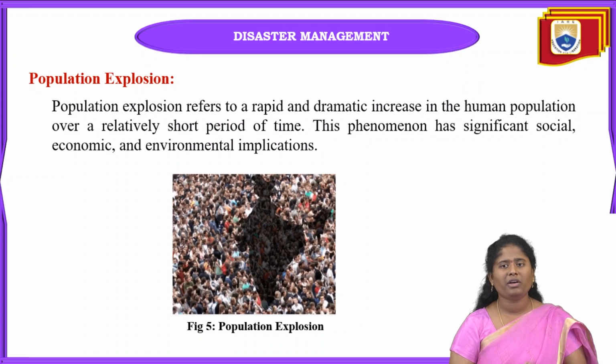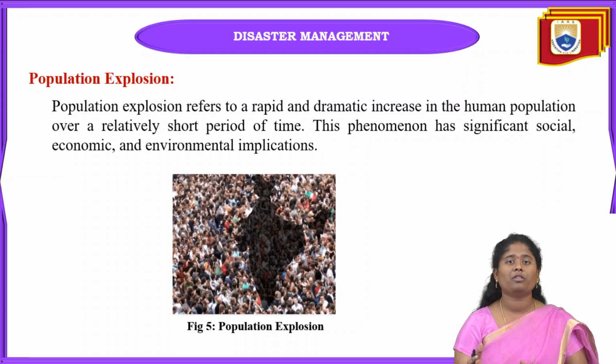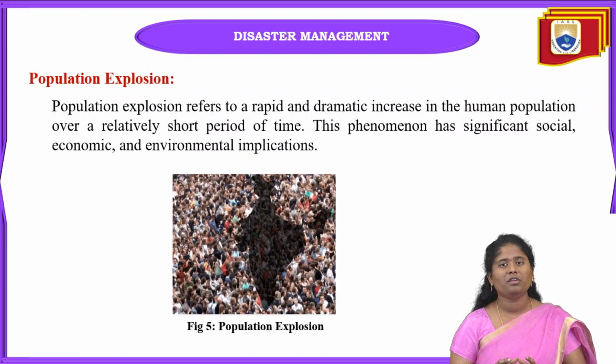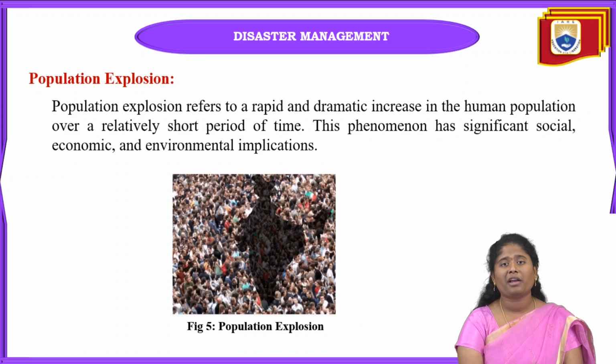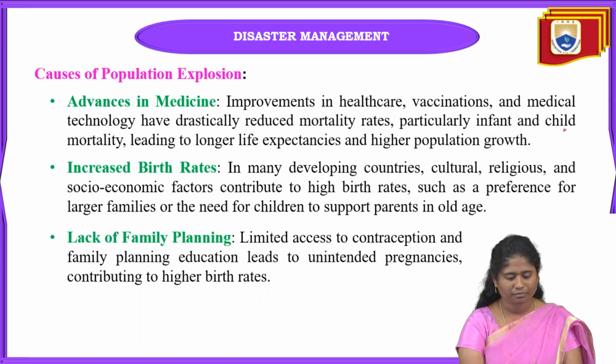In India, some people may give birth to 10 children, and some give birth to 5 children. Without birth control, we can't control this population. So this phenomenon has very much impacted our whole India. It can have significant social, economic, and also environmental implications.